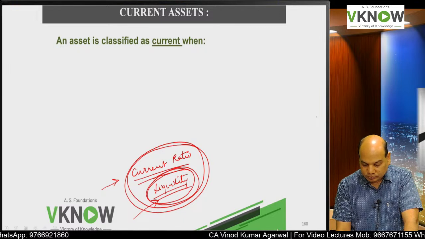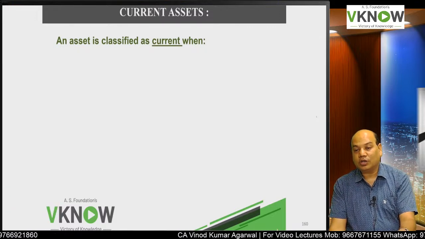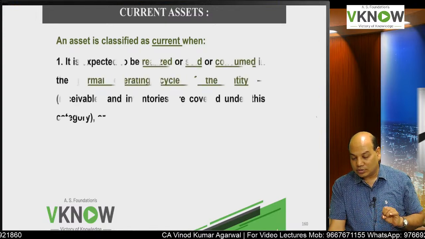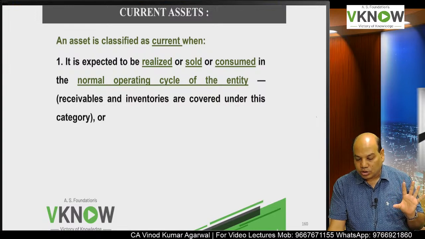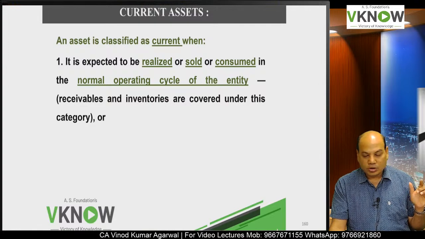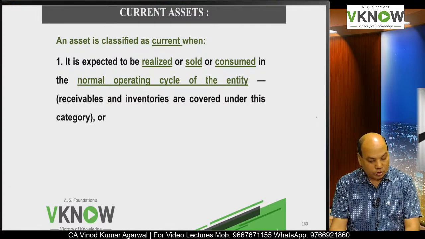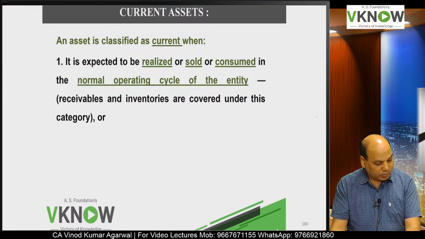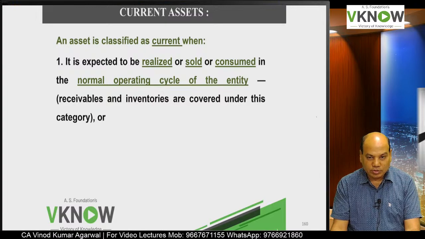Understood? So once you understand the logic why current and non-current, then you can understand the meaning of current asset. So first we'll see current asset, then we'll see current liability. An asset is classified as current when, you see there are four meanings of current asset, four arrows are there in your book.